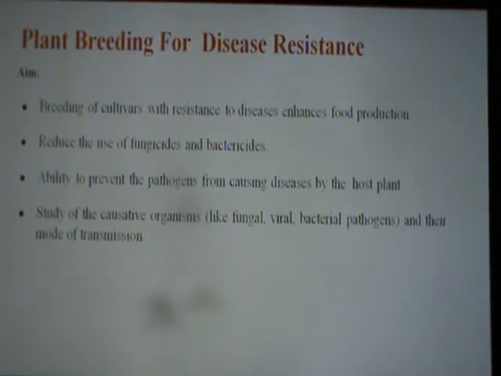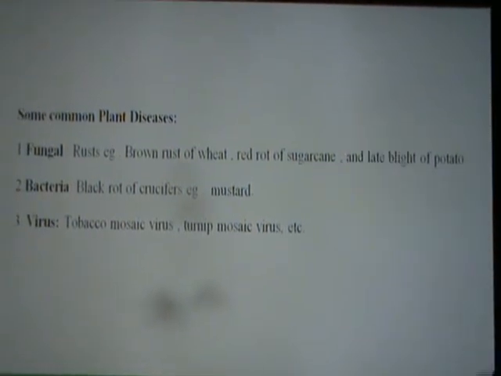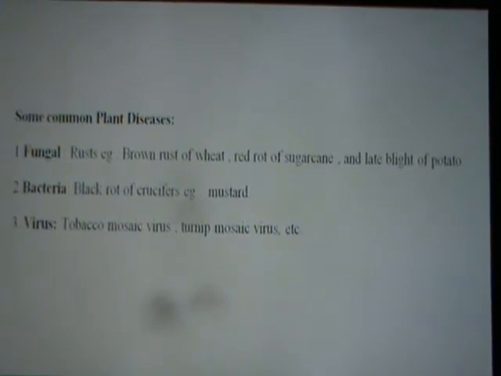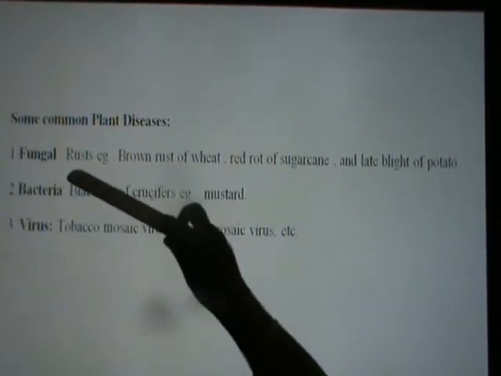So this was the main aim: plants were developed which could resist diseases caused by fungus, bacteria and virus. Now, this is very important. You have to learn the common plant diseases caused by fungus, bacteria and virus. Fungal diseases are different kinds of rust.